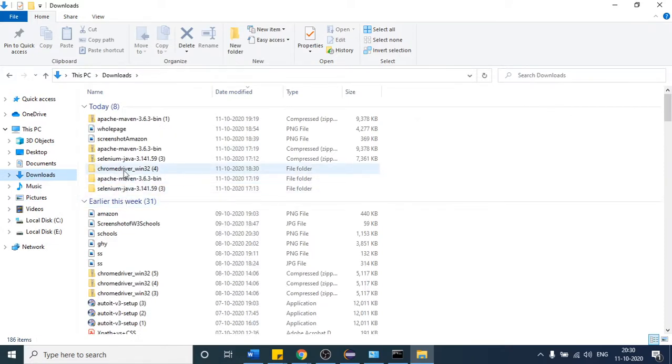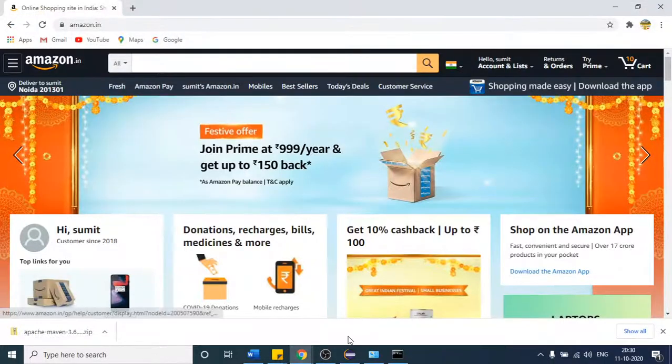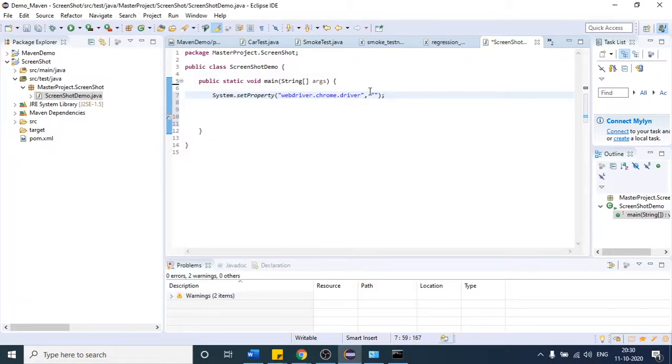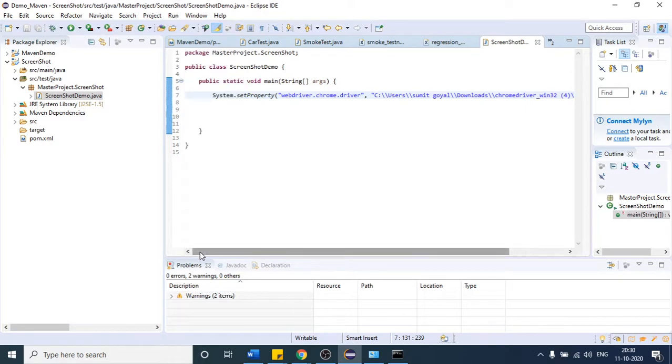So here I already have it. Copy that .exe file path and paste it here, and after that you have to write the file name chromedriver.exe at the end. Otherwise it will not be able to execute the browser. Okay, this is the one thing. After that, what I have to do, just write WebDriver driver, but you will see this time it will not work because I do not have any Selenium dependency in my project.